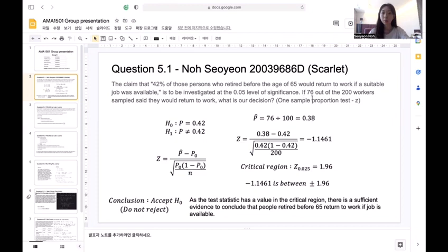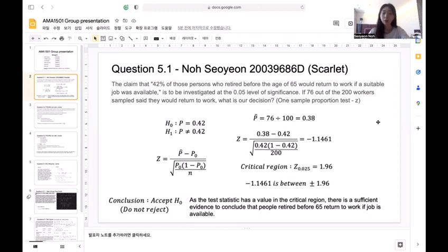We are using the one sample proportion z-test. Here is the formula used. As the claim says 42% of people would return, our null hypothesis, H0, is P equals 0.42, and H1 is P is not equal to 0.42. Also, as we sampled 76 out of 200 workers, we can use 0.38 as our sample P.